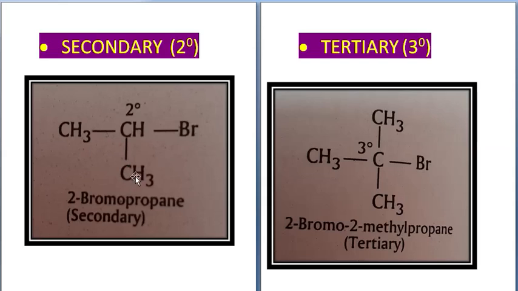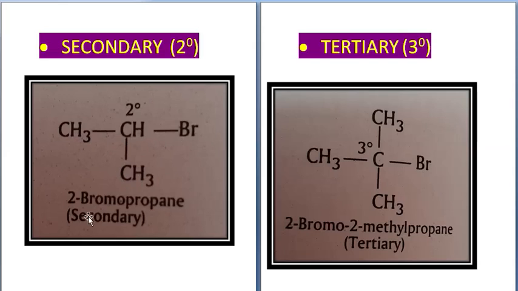But here, instead of the bromine atom being attached to the first carbon atom, as in primary haloalkane where it was CH3, CH2, CH2Br, in case of secondary haloalkane the bromine atom is attached to the second carbon of the chain. So the formula becomes CH3, CHBr, CH3.